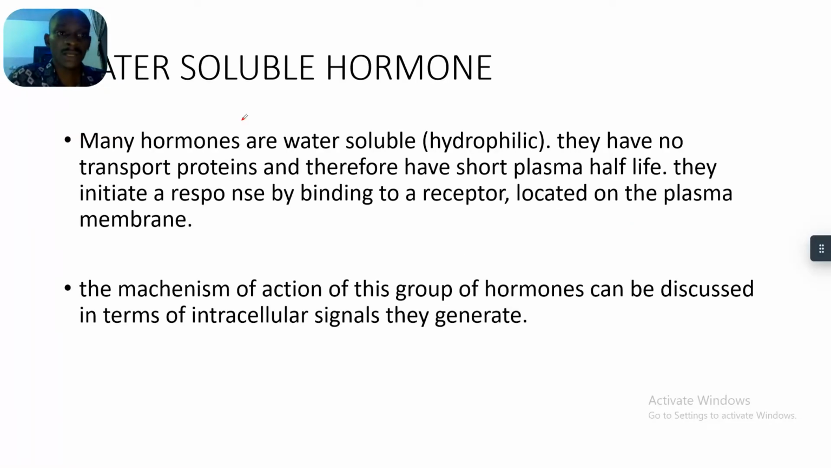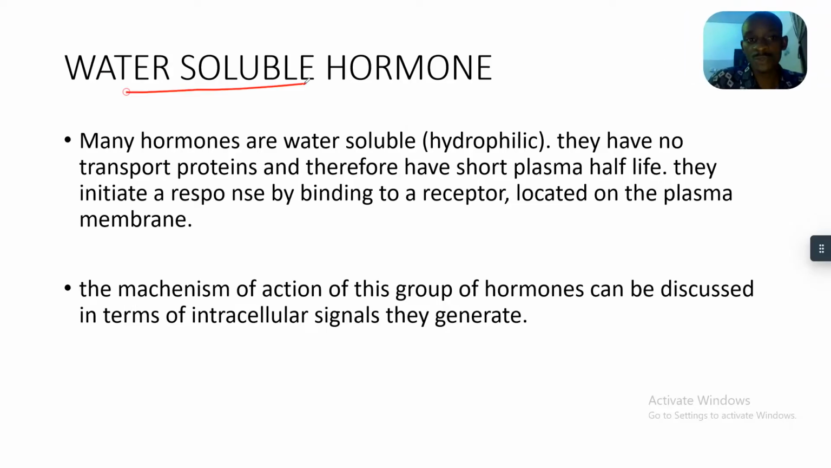The first one we have here is water soluble hormones, and we'll talk about their mechanism of action. Many hormones are water soluble, that's hydrophilic. They have no transport proteins, and therefore have a short plasma half-life. They initiate a response by binding to a receptor. They have a second messenger, and they are usually located on the plasma membrane. The mechanism of action of this group of hormones can be discussed in terms of what intracellular signals they generate.